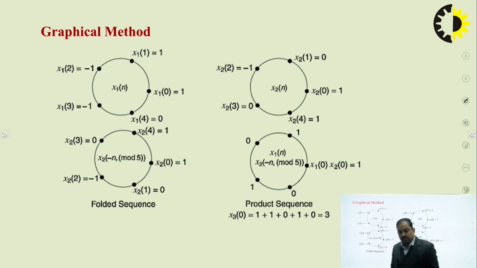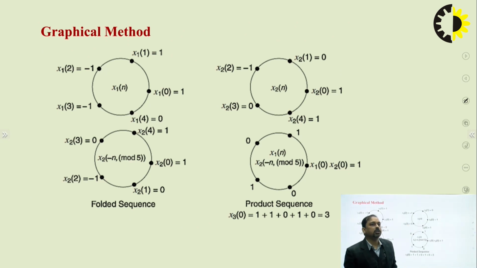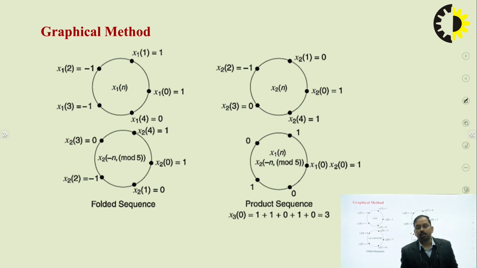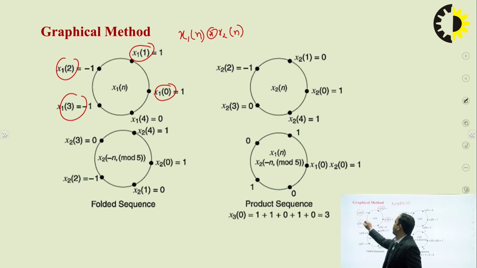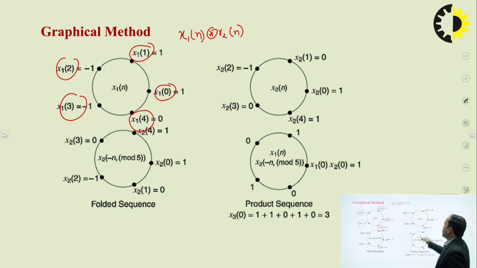So we are starting with the first approach, which is called the graphical approach or the graphical method. How can I compute the circular convolution of x1 and x2? If we have x1, I can write it down in an anti-clockwise manner: x of 0, x of 1, x of 2, x of 3 and x of 4. Now x2 of n, again in a similar fashion.